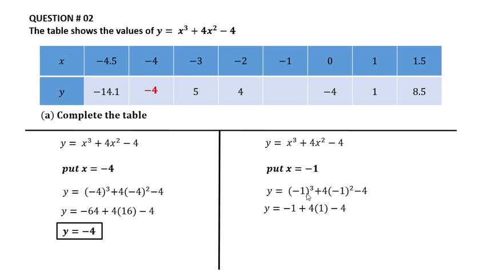Minus 1 cubed is minus 1, plus 4 same, minus 1 squared is plus 1, and minus 4 same. After adding and subtracting, we get minus 1. So the blank value is filled with minus 1.